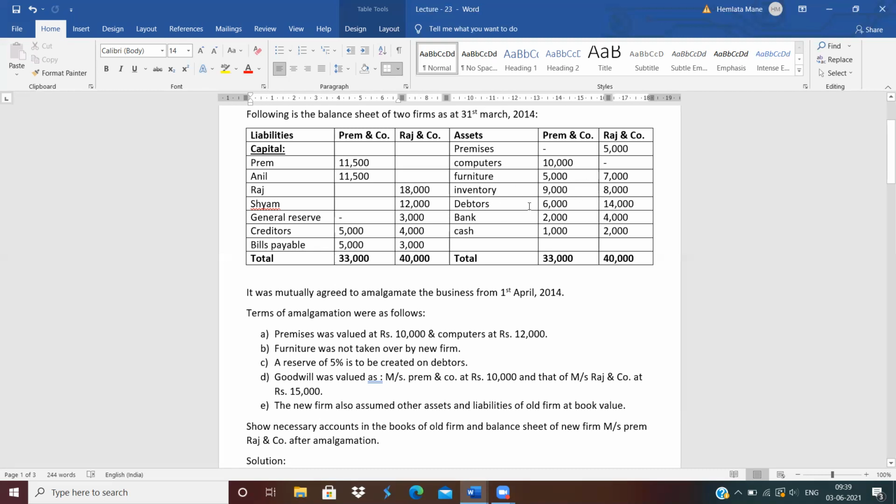Inventory's value is 9,000, 8,000, so it is taken over at book value. Bank 2,000, 4,000, it will be taken as it is. Cash 1,000, 2,000, it will be taken as it is. Creditors and bills payable are also taken over as it is.